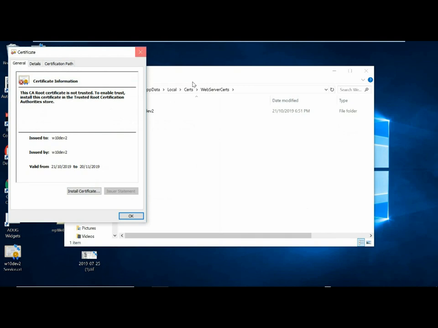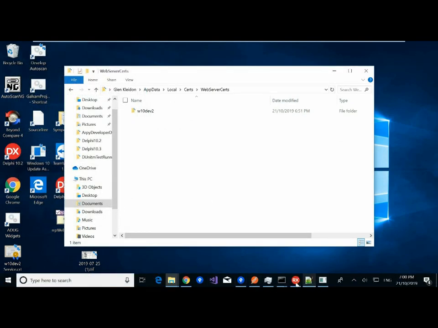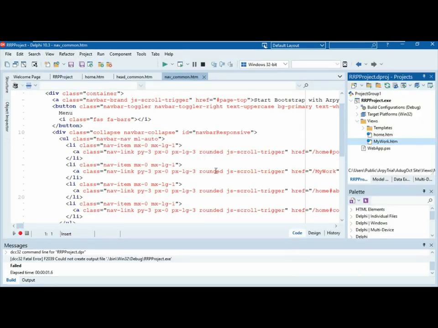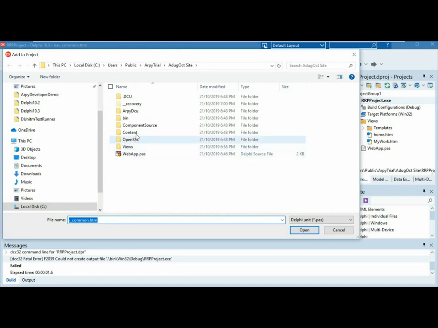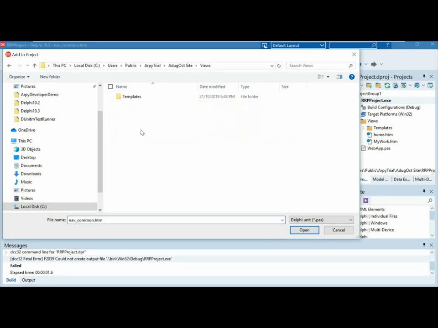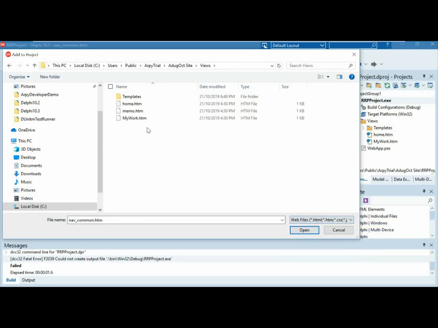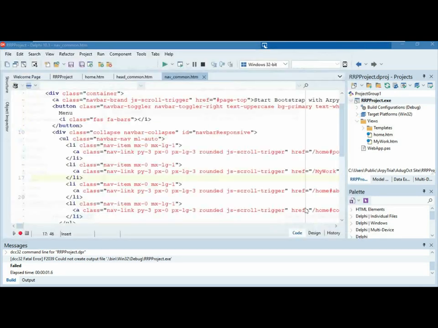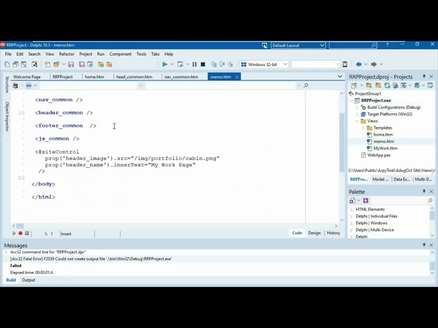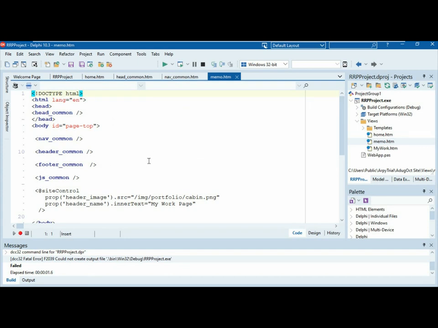Okay, so obviously that is no good to us. What we want to do is go back to Delphi and our template. So if I say add to project, add, which I could have done the drag thing, but I'll just do that. So I'm in October, so I'll go to my views and I say what kind of thing I want to add, which is a web file, and I'm going to add Memo to my project just so I can work on it. So here is our work page.